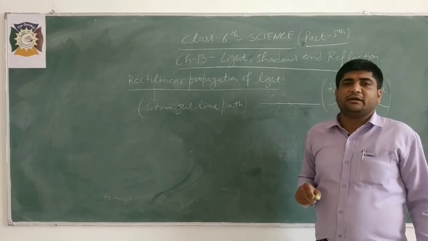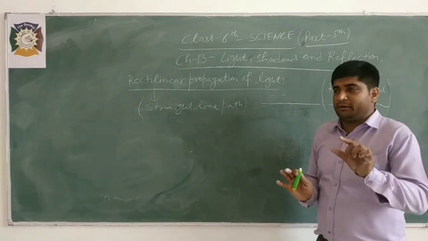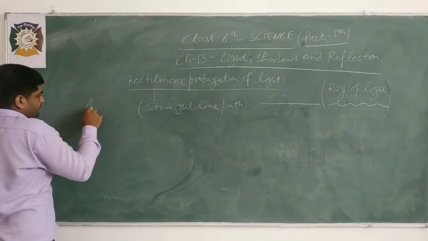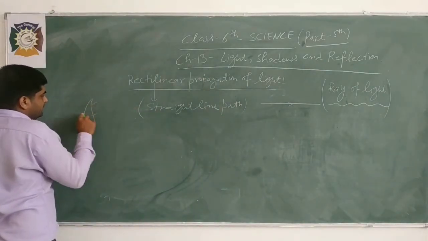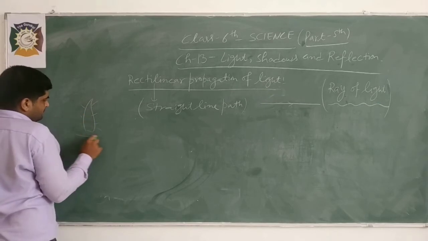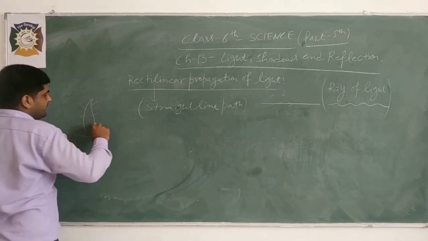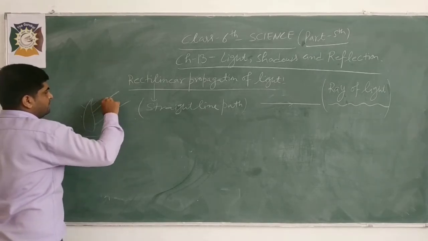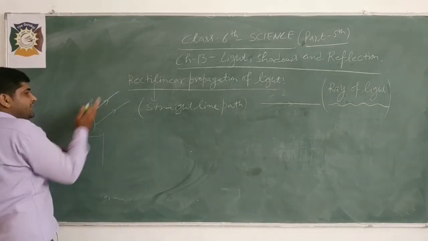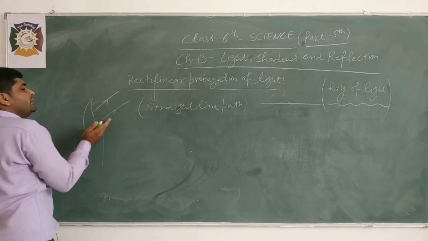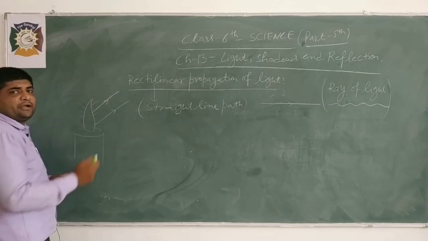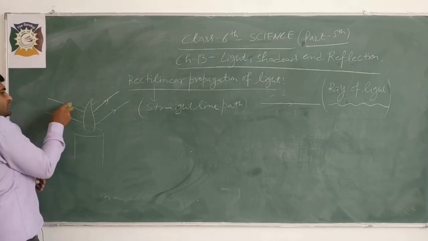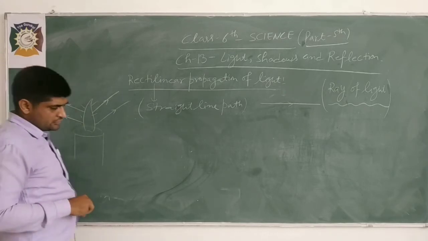Suppose, as in the previous video, this is a burning candle and light is emitting in this direction. So this arrow represents the direction of light.